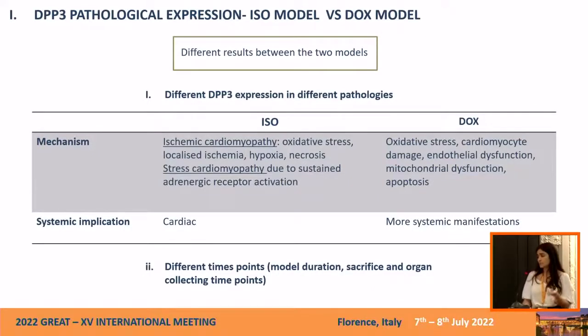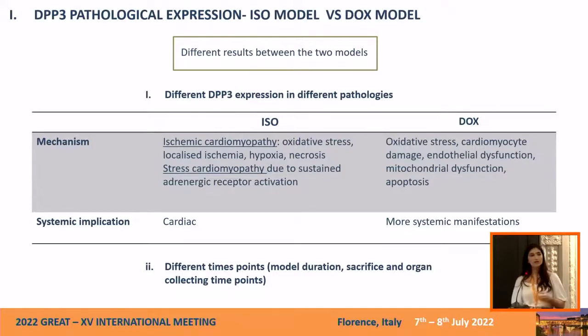So it is maybe due to the fact that it's expressed differently based on the mechanism of each pathology or mechanism of the model. For example, in the isoproterenol model, we see ischemia, hypoxia, necrosis, and oxidative stress. In the doxorubicin model, we also have oxidative stress, but we see more cardiomyocyte damage, endothelial dysfunction, mitochondrial dysfunction, and apoptosis. Plus, the fact of the systemic implication in each model.